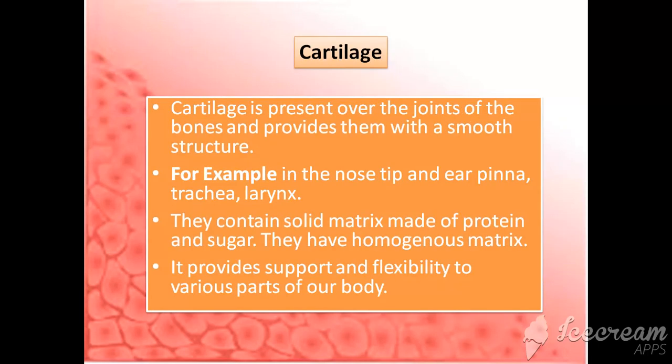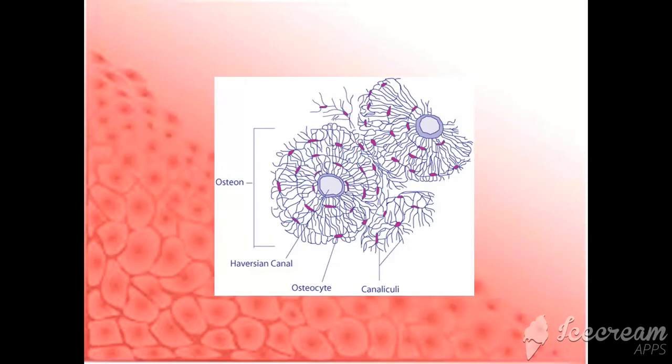Now, Haversian canal and cartilage can be seen in the diagram. Before that, I am explaining cartilage. These are present over the joints of the bones and provide them with a smooth structure. For example, in the nose tip, ear pinna, trachea and larynx. They contain solid matrix made of protein and sugar. They have homogeneous matrix, the same type of matrix. They provide support and flexibility to various parts of the body. This is the Haversian canal, where osteocyte, canaliculi and osteons are present. You can have a look at the diagram.